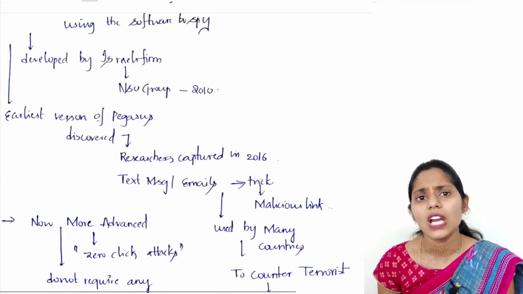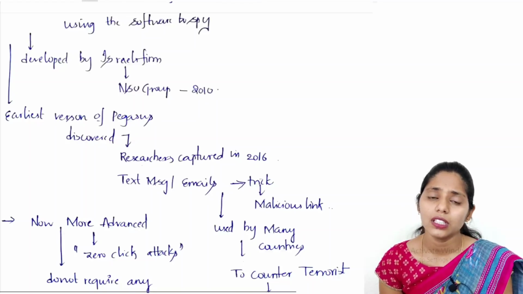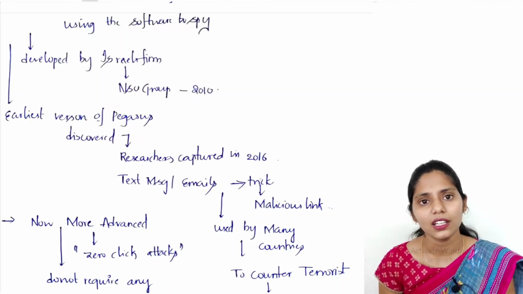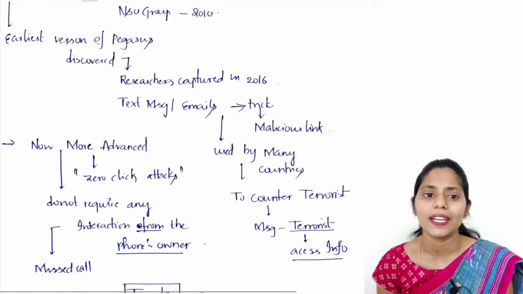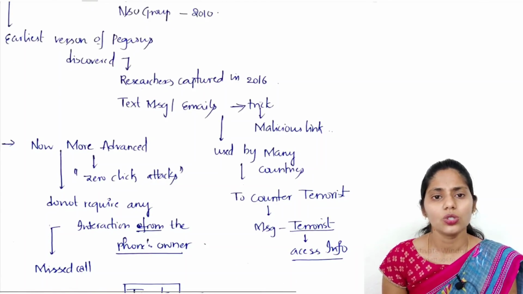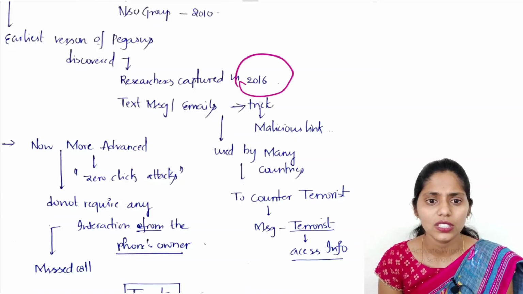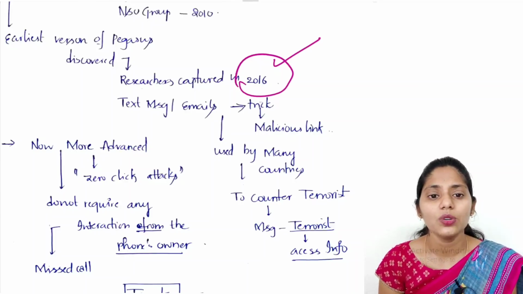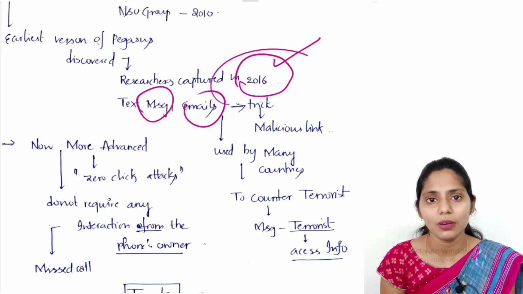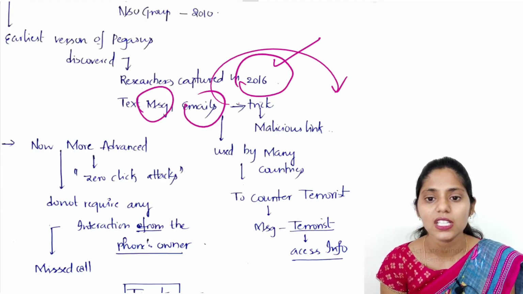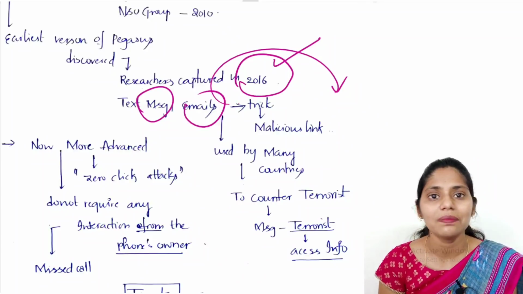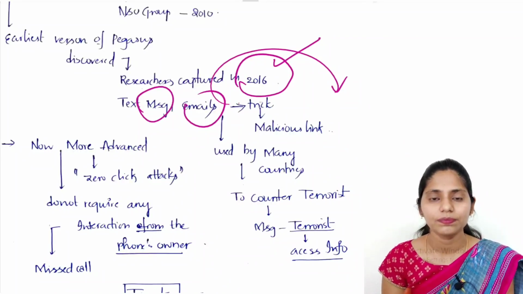This spyware was developed by the Israeli firm NSO Group, which came up in 2010. The earlier version of Pegasus was captured by researchers in 2016. In the earlier version, text messages and emails would be sent, and whenever we click those messages or emails, we download the malicious link onto our mobiles.